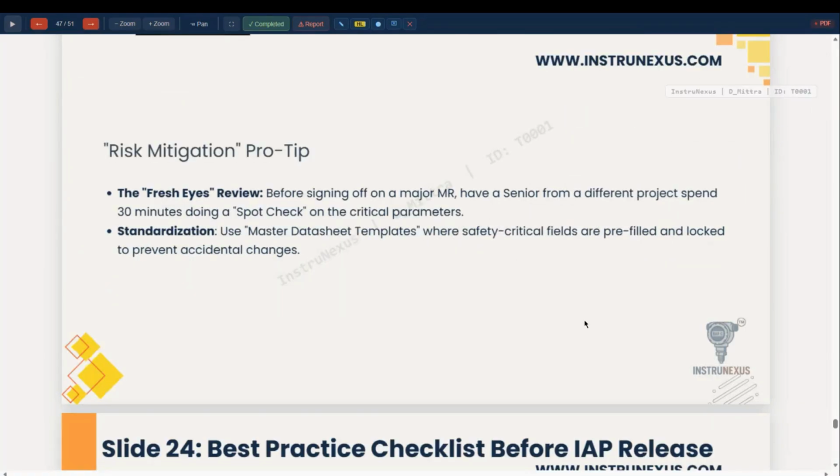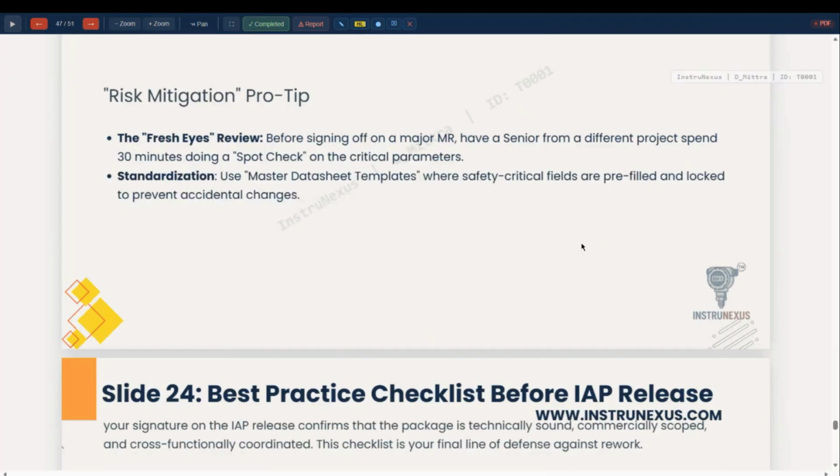What is the mitigation method? Give it for an entirely fresh eye review, a senior who is not involved in the project, from a different project, he may independently review and give his comment. Standardization, use master data template where safety critical fields are pre-filled and locked to prevent accidental change.